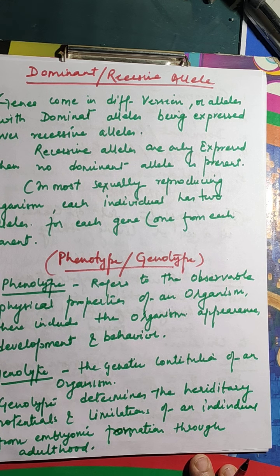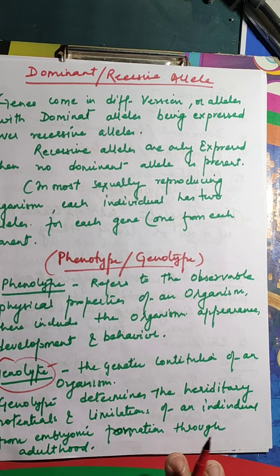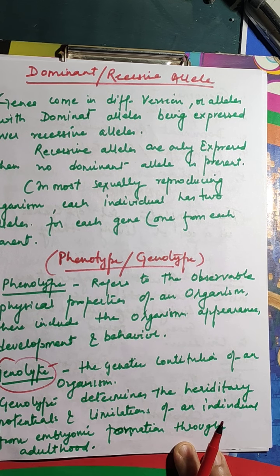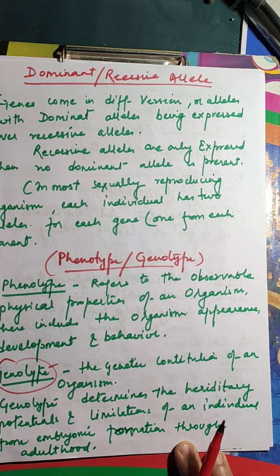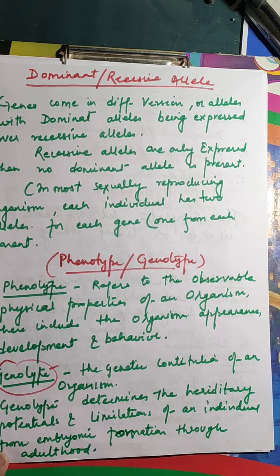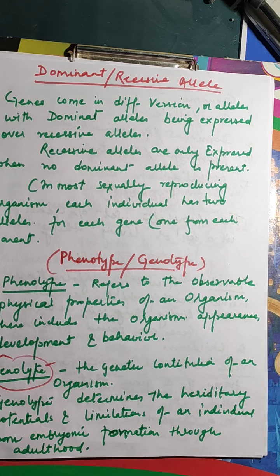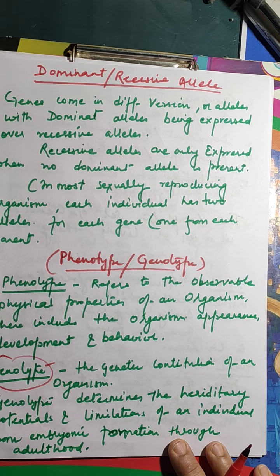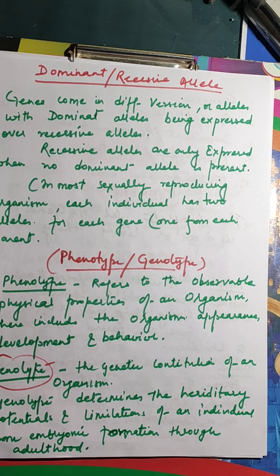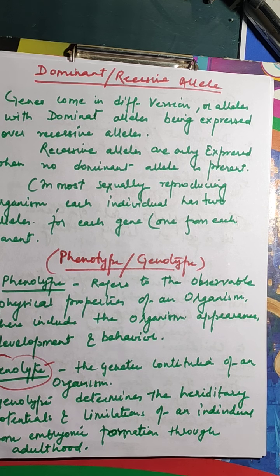Physical appearance characters. And what is genotype? Genotype means the genetic makeup of an individual. It means the amount of gene present plus the type of gene present, and all this is known as the genotype of an individual. Or you can say the sum total of genes present in an individual is known as genotype. So the genetic constitution of an organism is the genotype.